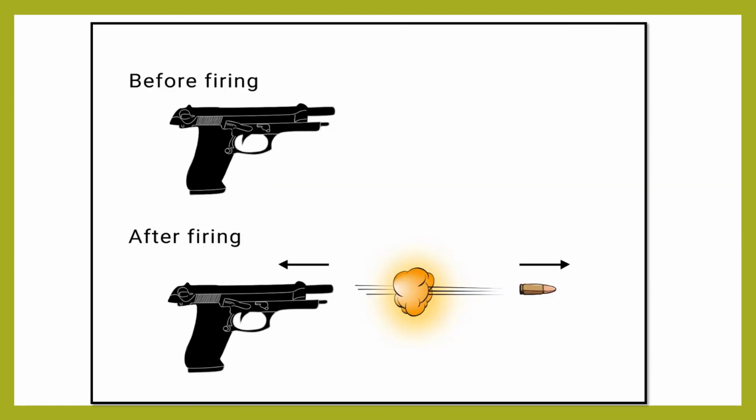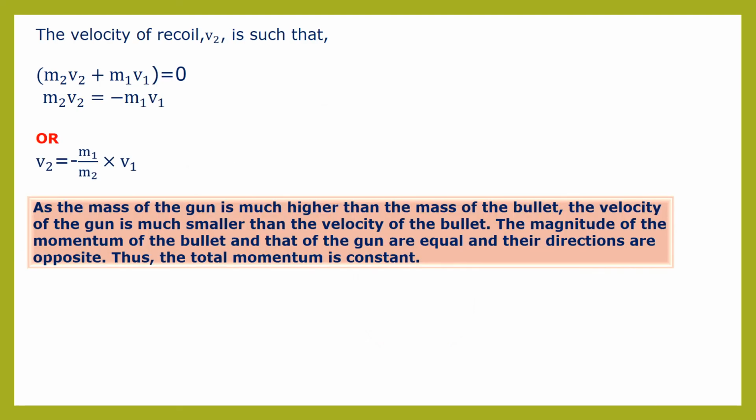So before firing, both the bullet and gun are at rest, that is at stationary position. And after firing, the bullet is going forward, means the bullet has gained motion, and at that time the gun also recoils, means the gun is also moving backward. Now, according to the law of conservation of momentum, we can write, children, total final momentum is equal to total initial momentum.